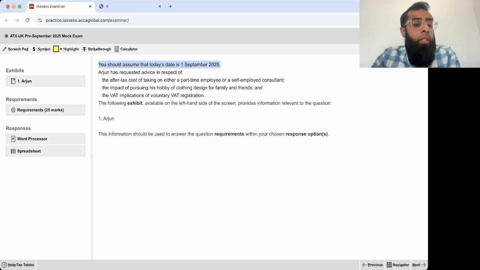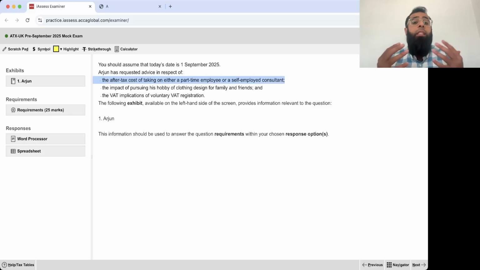Now, you should assume that today's date is 1st September 2025. Arjun has requested advice in respect of the after-tax cost of taking on either a part-time employee or a self-employed consultant. Okay, this is an introduction of the question. The examiner is giving us brief information on what he will be expecting in this scenario. So a planning of whether he should hire an employee or a self-employed consultant. Obviously, when you hire an employee, you have to pay NIC, you have to pay salary. For a self-employed consultant, it is just a trading expense. You pay him and that's all.